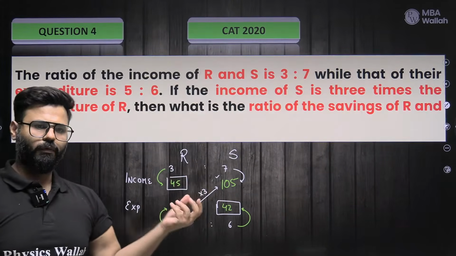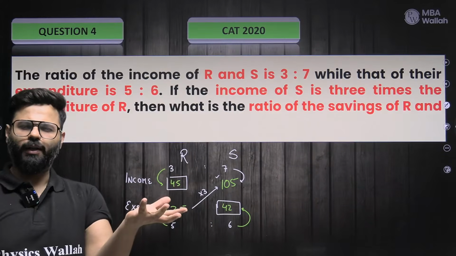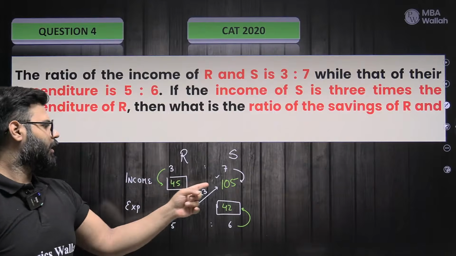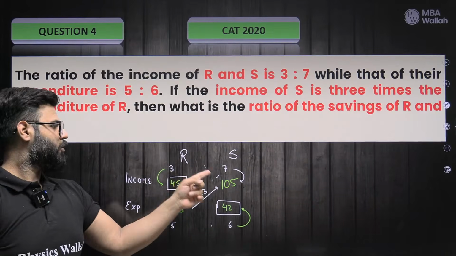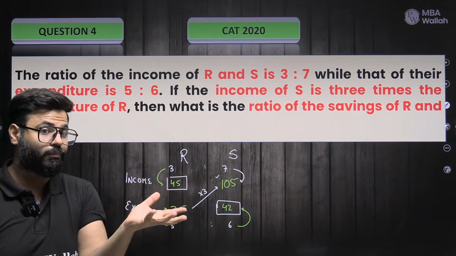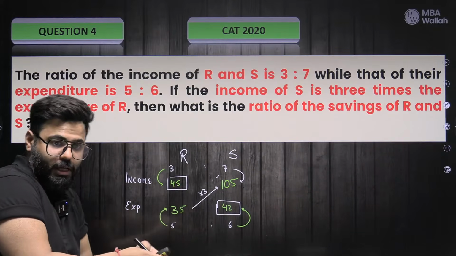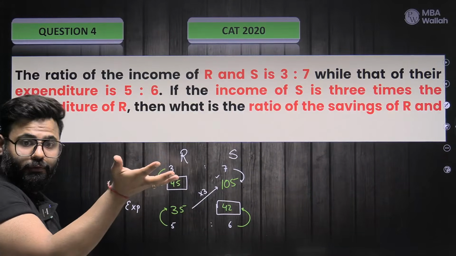Are we sorted with all the conditions? Beautiful, pretty numbers, easy calculation. The only thing which we did was that we assumed this guy 105. Why? Because this was connected to everybody, yes or no? So can we assume these numbers? Absolutely yes. They satisfy all the conditions which we wanted.